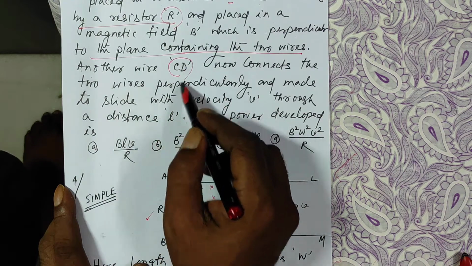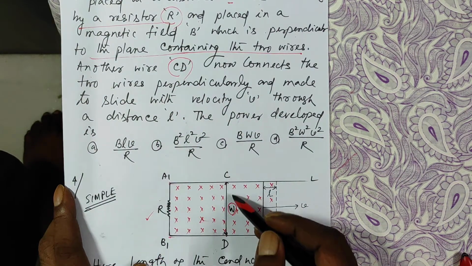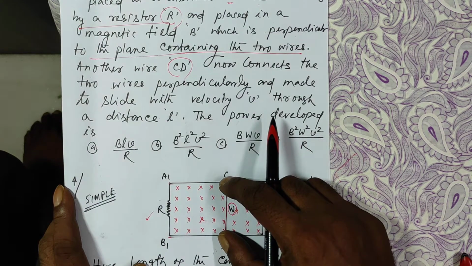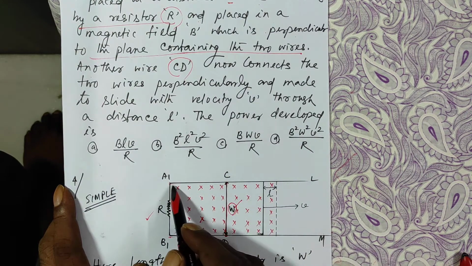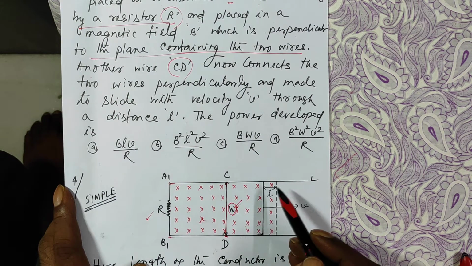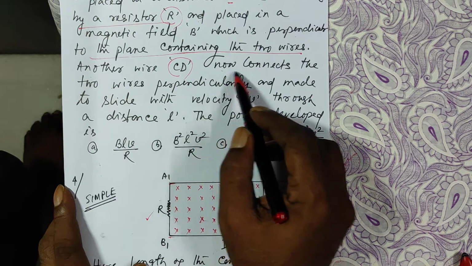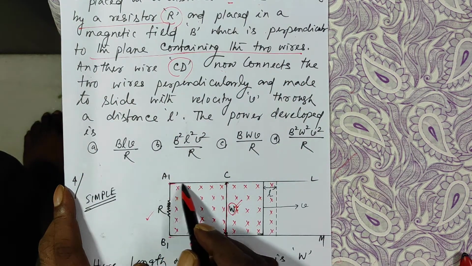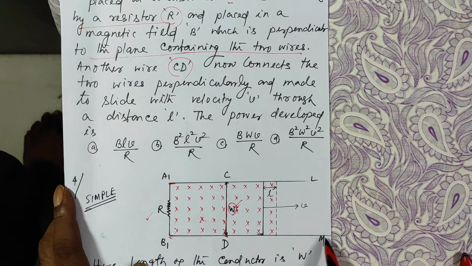Another wire CD, from here to here, this is a wire CD. Its length is taken as W because the distance between this wire and this wire is W. So the length of this wire CD is also W. CD now connects the two wires. When this wire connects A1L, B1M, then this becomes a loop.